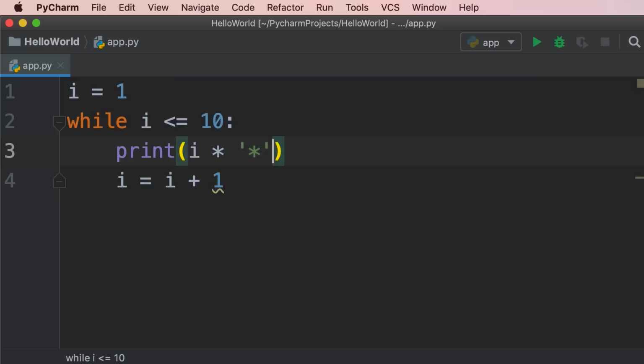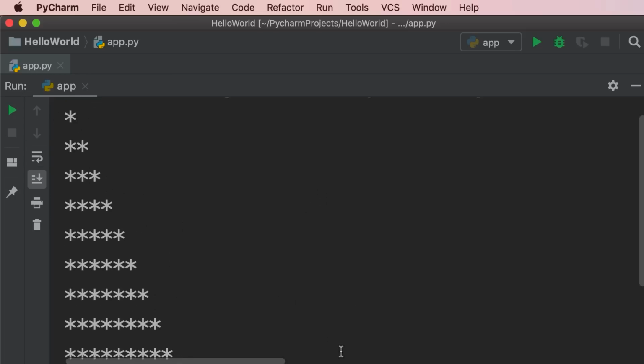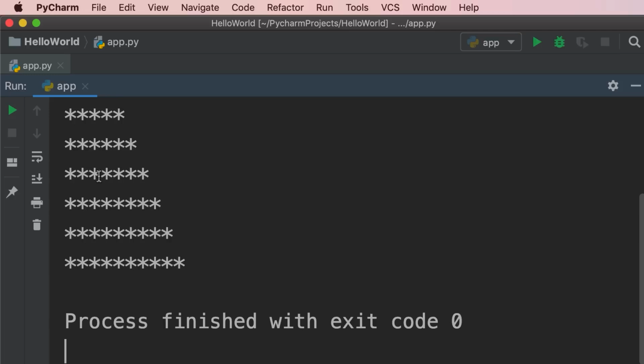Let me show you. So when we run this program, we see this triangle shape because in the first iteration, i is 1, so we see 1 asterisk. In every iteration, i is incremented by 1. So we see 1 extra asterisk. And finally, in the last iteration, i is 10, and we see 10 asterisks on the terminal.